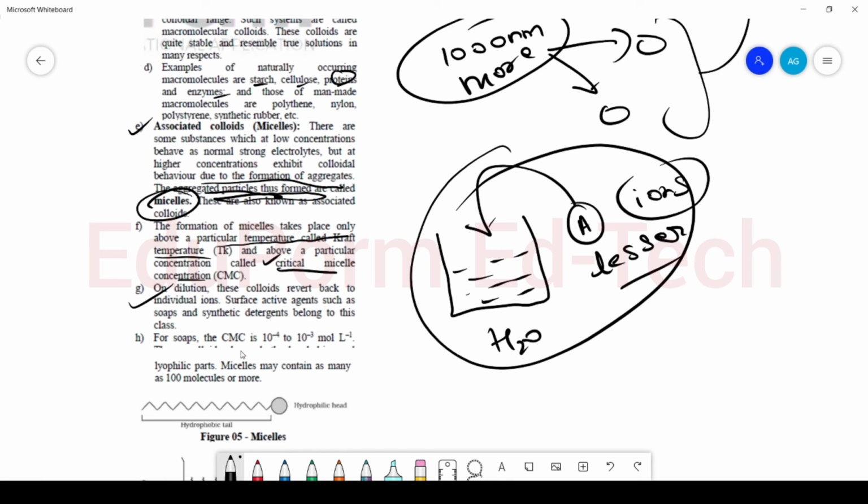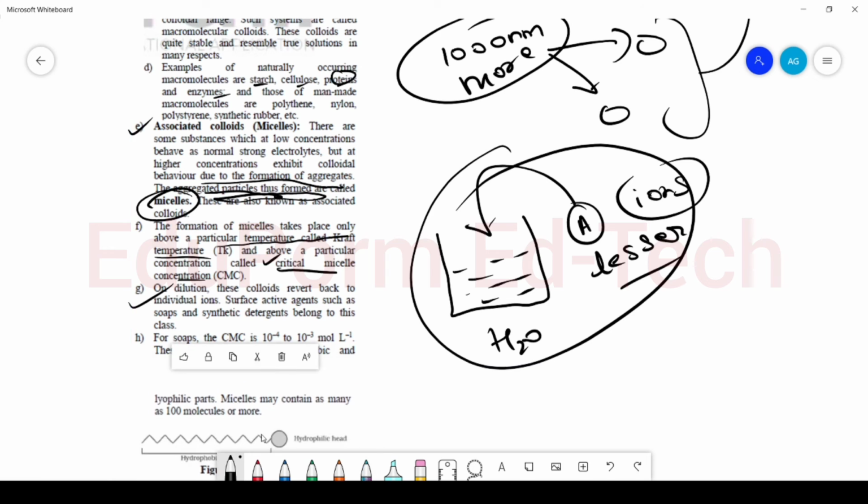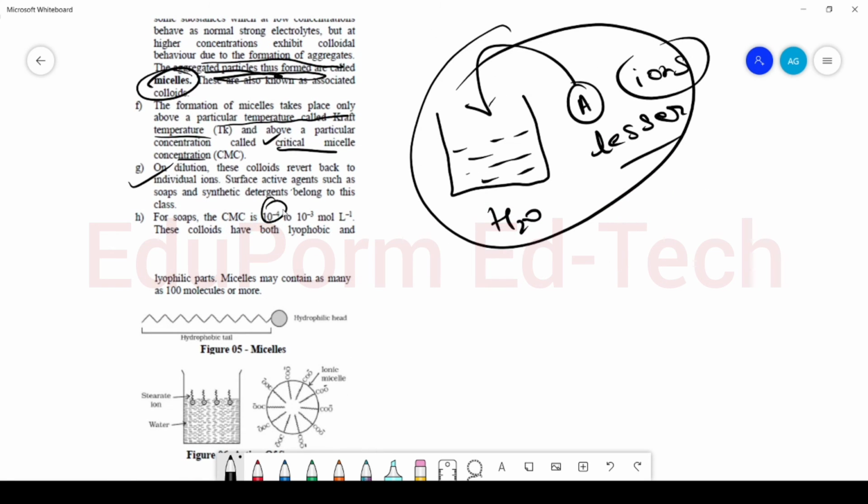Now for soaps, there is an example: the critical micelle concentration is about 10 to the power minus 4 to 10 to the power minus 3 mole per liter, and these micelles have both lyophilic and lyophobic parts. So here we can see it has a lyophobic tail and a lyophilic, or we can say hydrophilic, head. An example of it is sodium stearate.